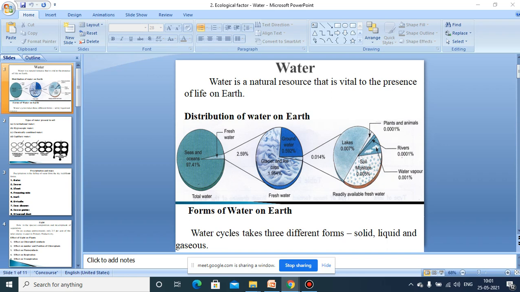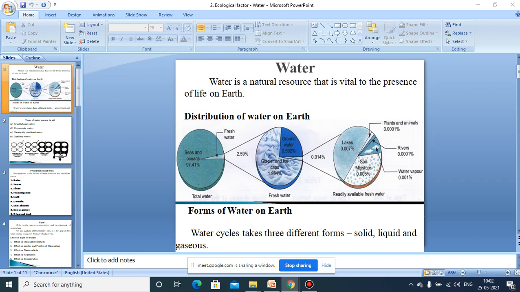And this hydrological cycle, which I told you about, helps in maintaining the water on the surface of the earth. It has been taking place for millions of years, and it has to be continued. If this water cycle continues, only then can we find water on the surface of the earth which is available for living organisms.